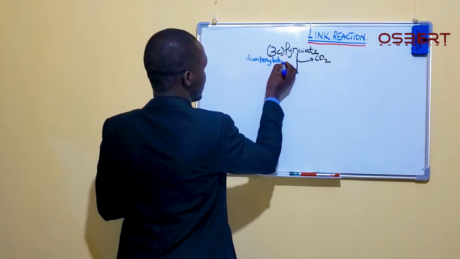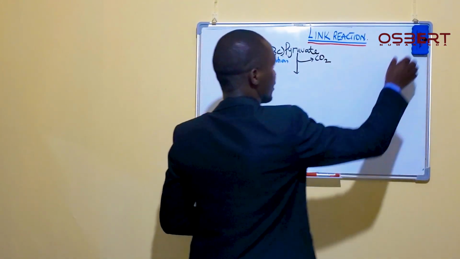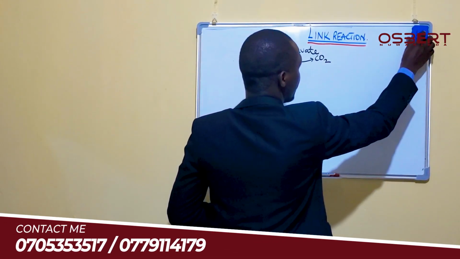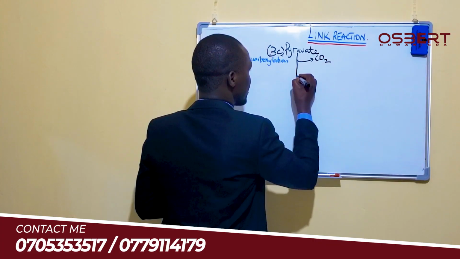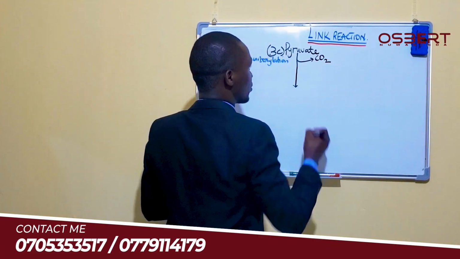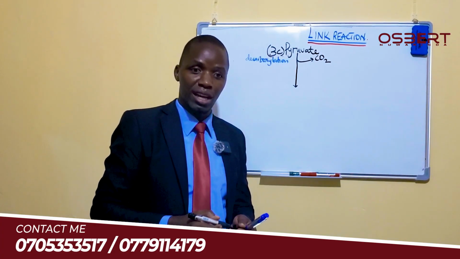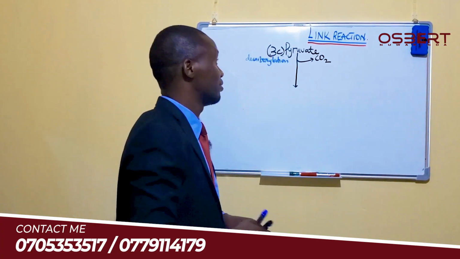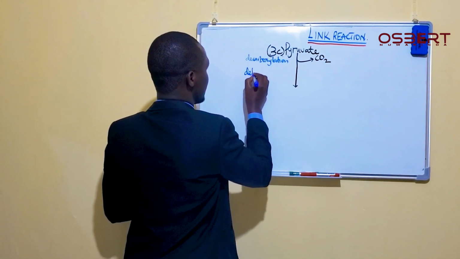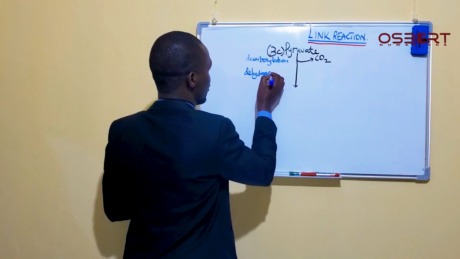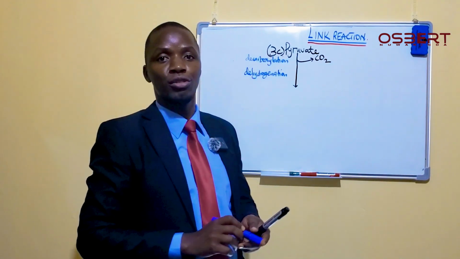After losing the carbon in the form of carbon dioxide, the next thing that occurs to this pyruvate is what we are calling dehydrogenation. In other words, we have loss or removal of hydrogen.